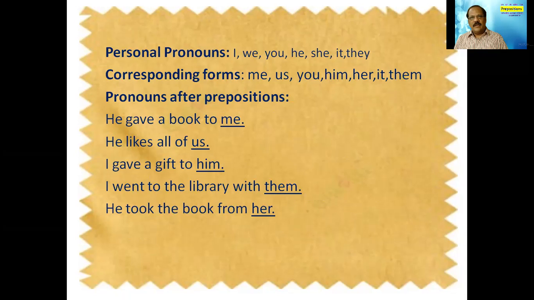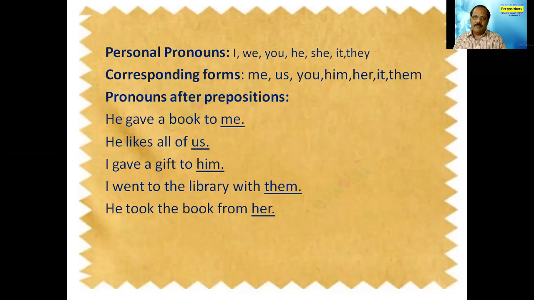Whether I say I or me, me is the corresponding form of the pronoun I. Similarly for we, us; for you, the same you; for he, him; for she, her; for it, it; and for they, them. Whenever you are using these pronouns after prepositions, we have to use the corresponding form of the pronoun after the preposition.